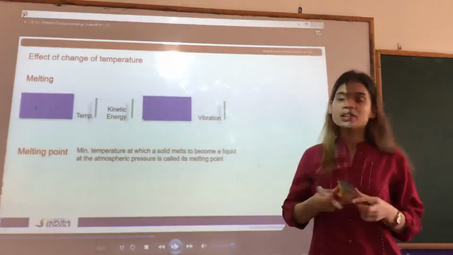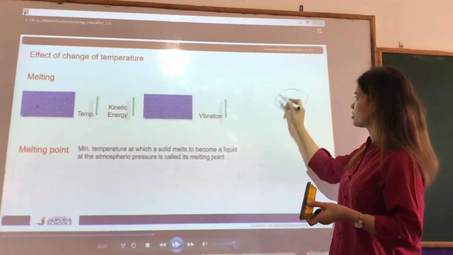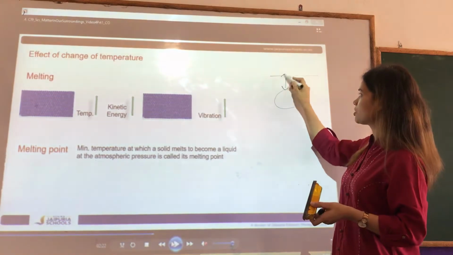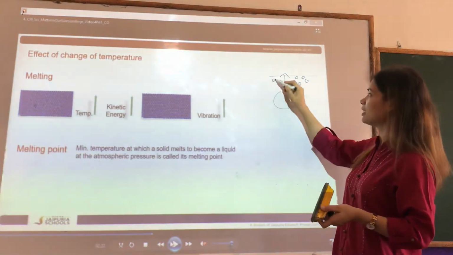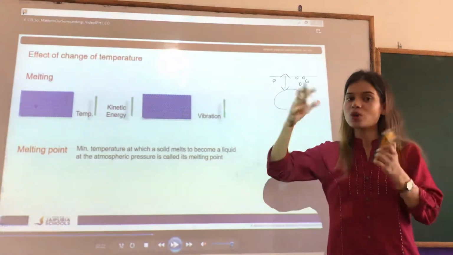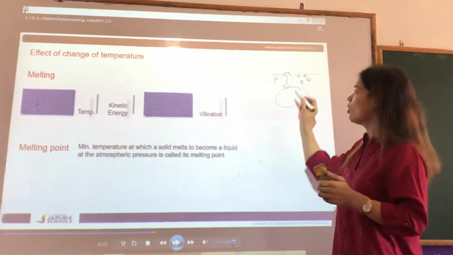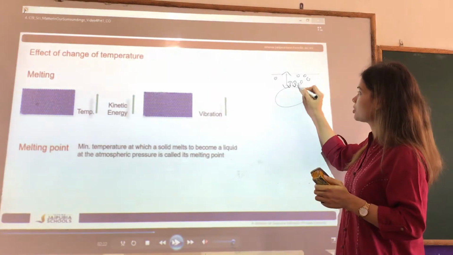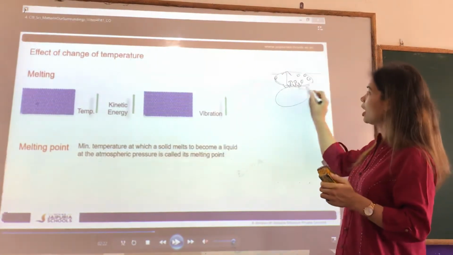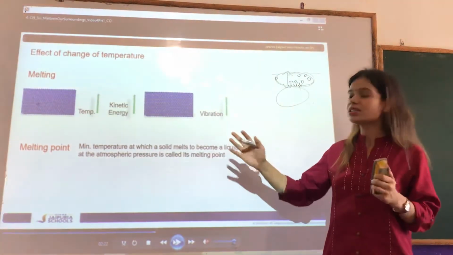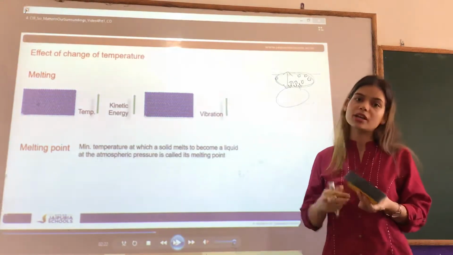We all know that we are living on the earth, and suppose this is the earth and this is the atmosphere. In the atmosphere there are so many gases, and these gases are continuously moving. So they are also exerting some pressure on us. So everything which is there in the atmosphere will experience this pressure. So that is what we mean by atmospheric pressure.